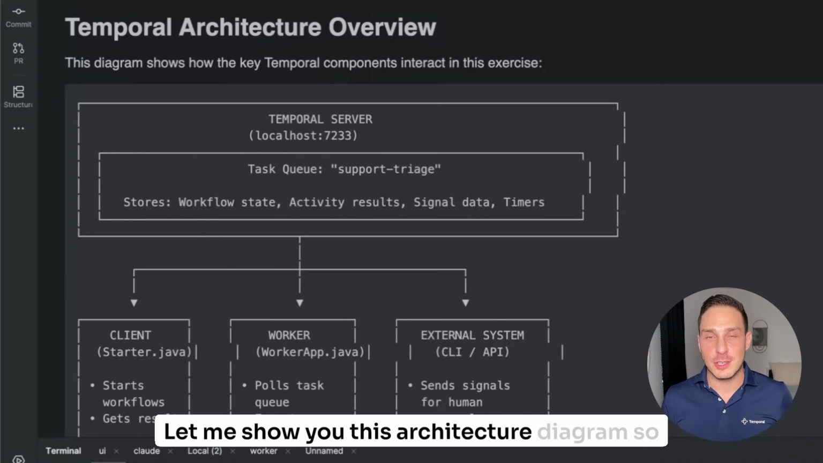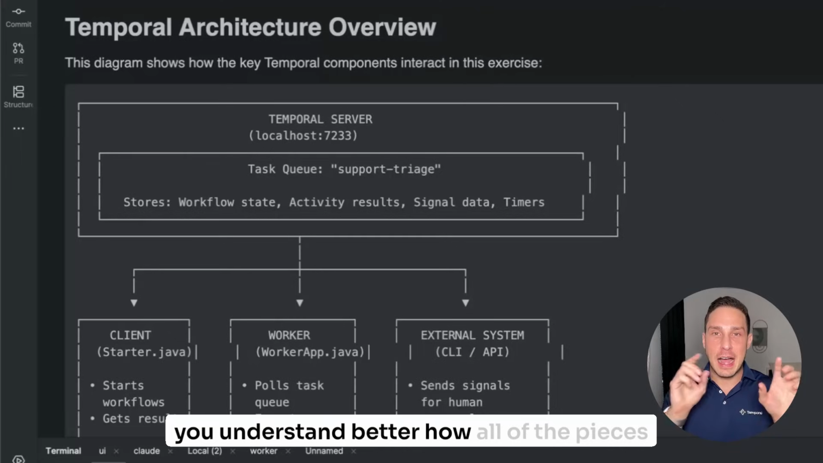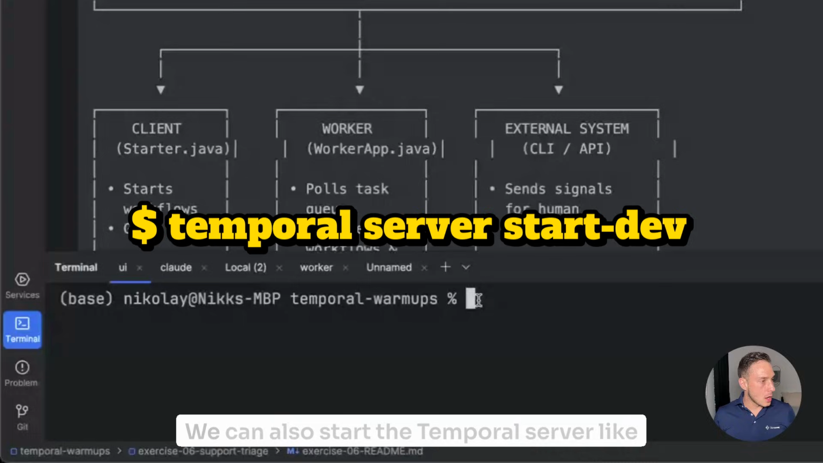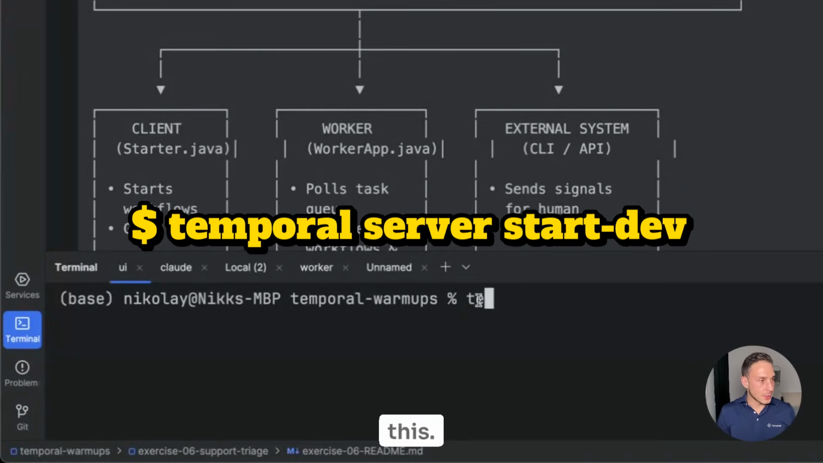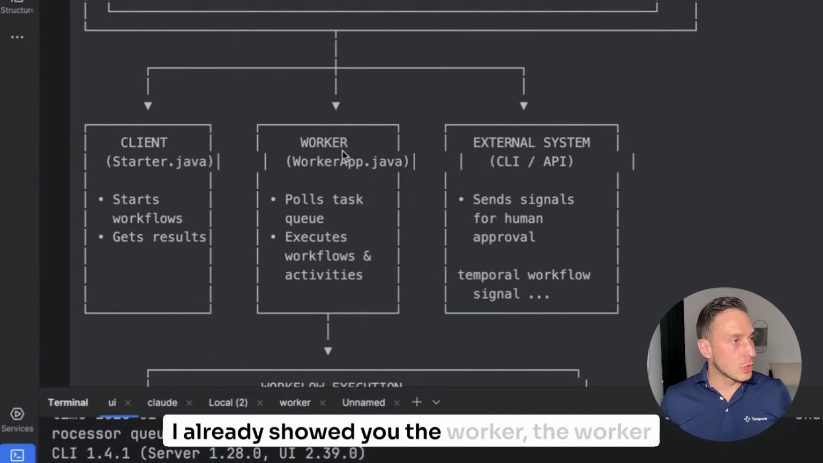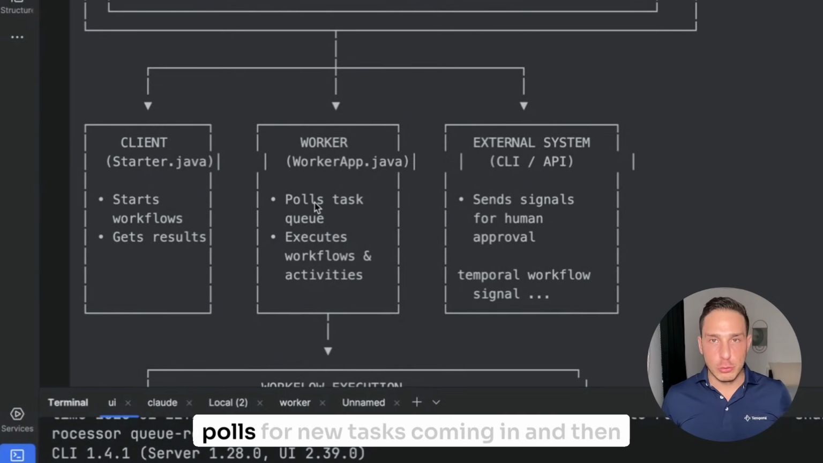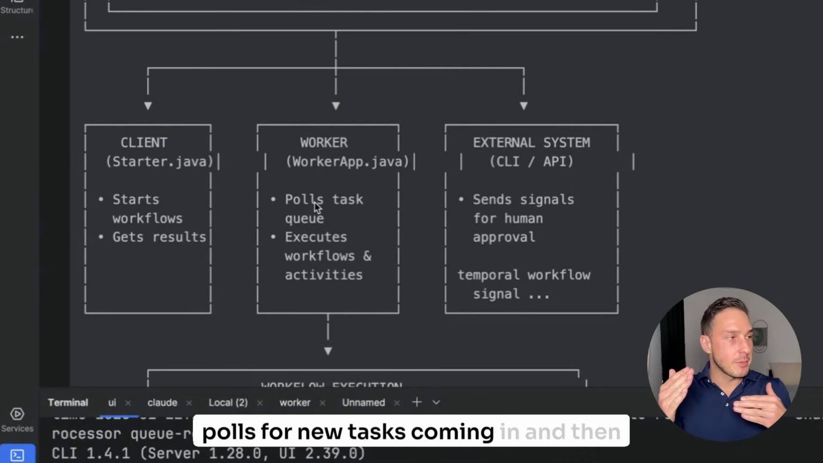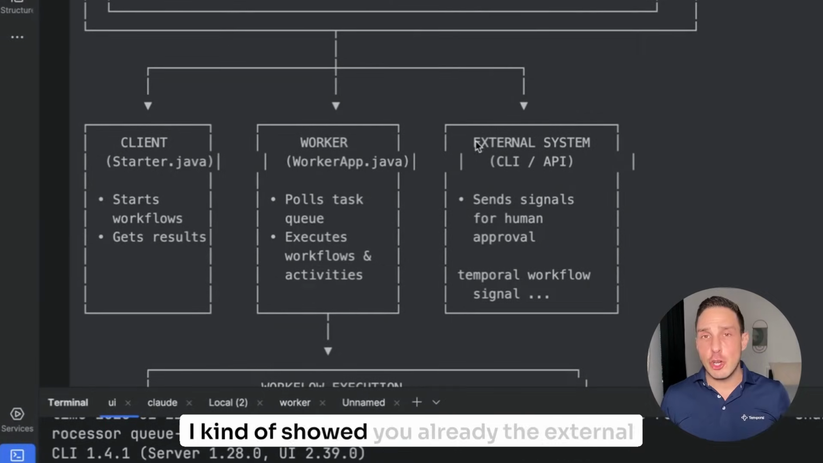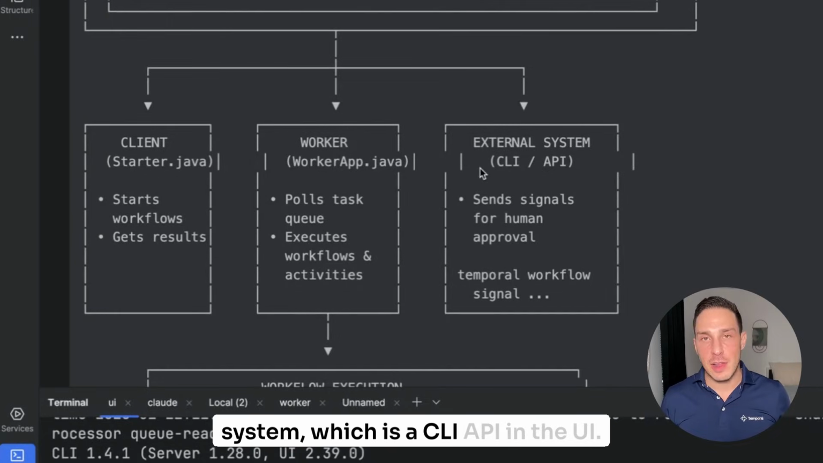Let me show you this architecture diagram so you understand better how all of the pieces connect. So what you've seen is the Temporal server. And we can also start the Temporal server like this. The Temporal server interacts with a number of systems. I already showed you the worker. The worker polls for new tasks coming in and then executes those workflows and activities. I kind of showed you already the external system, which is the CLI API.